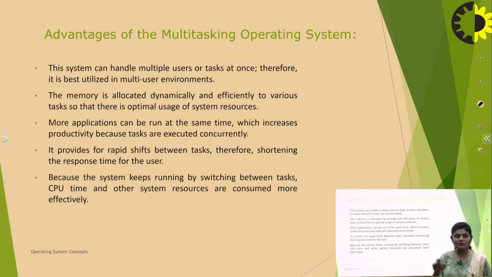So response time is decreasing and throughput is increased. Because the system keeps running by switching between tasks, CPU time and other system resources are consumed more effectively. So the CPU and other devices like hardware and printers are used continuously.